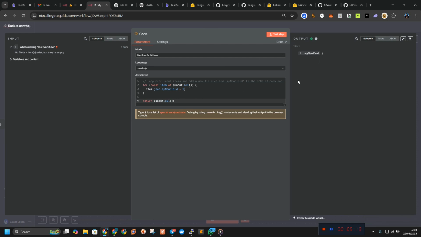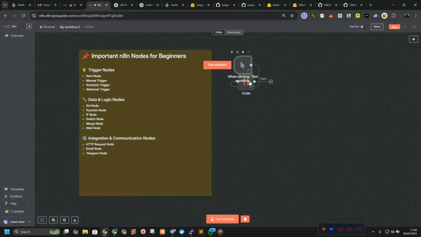This node actually has a lot of functions. You want to capitalize anything, edit anything, split anything, run anything, you can use this function node. It's like your playground. You can use it to run it. As you can see, the start node is automatically coming to this.